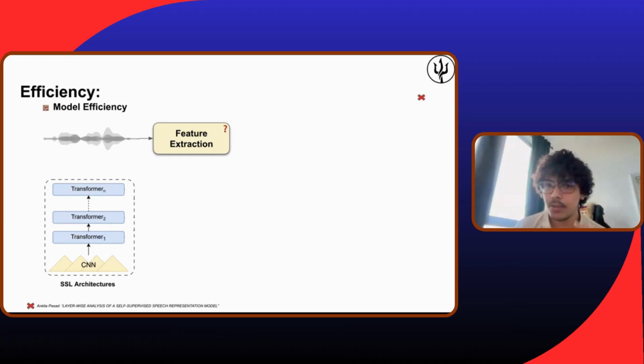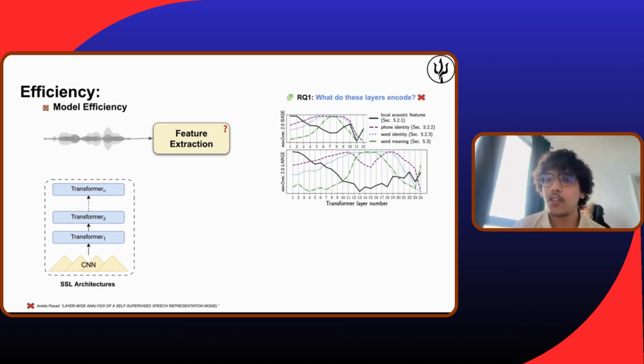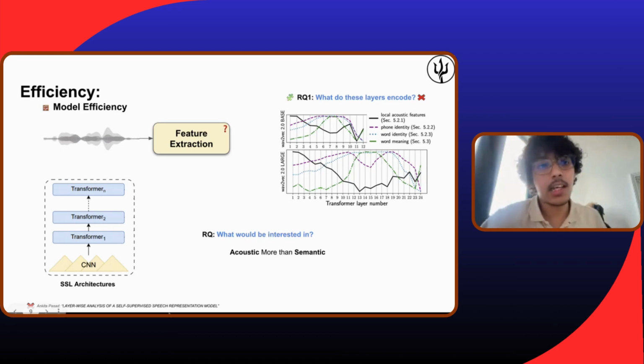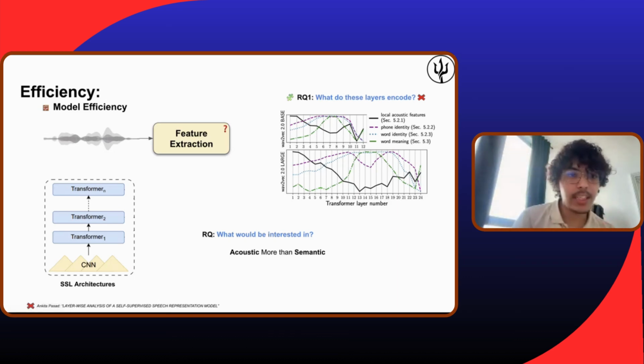So let's go to the first question. For the first question, we actually don't need to answer it, because it has been answered previously in a paper called Layer-Wise Analysis of Self-Supervised Speech Representation Models. In this paper, they analyzed all layers and showed the correlation between different tasks and different layers. What they showed is that the lower layers are mostly acoustic, so they encapsulate information about prosody, intonation, and F0.